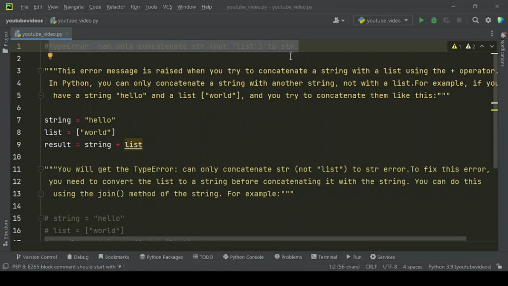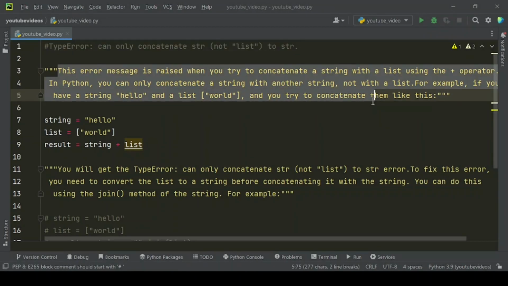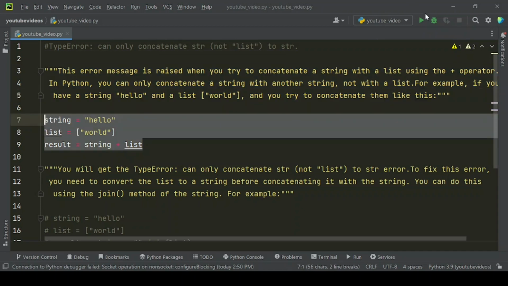In this video we have shared how to fix TypeError: can only concatenate str, not list, to str. This error message is raised when you try to concatenate a string with a list using the plus operator. In Python, you can only concatenate a string with another string, not with a list. For example, if you have a string, hello, and a list, world, and you try to concatenate them like this, when you run this code, you will get this kind of error.